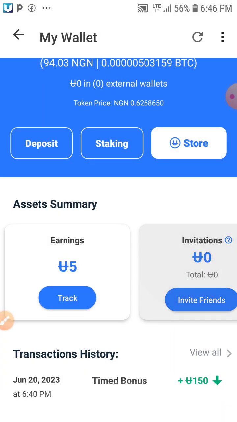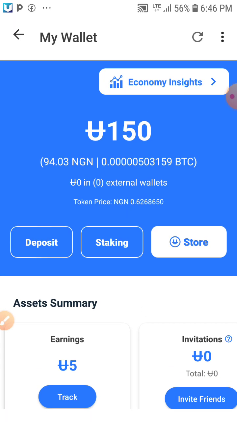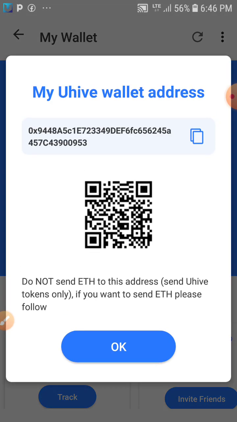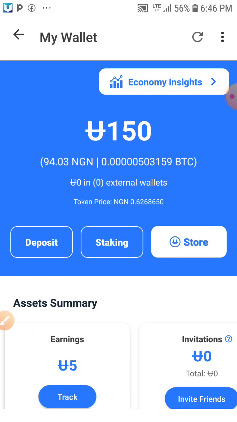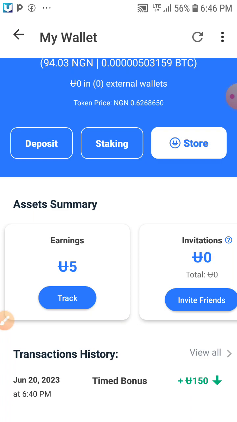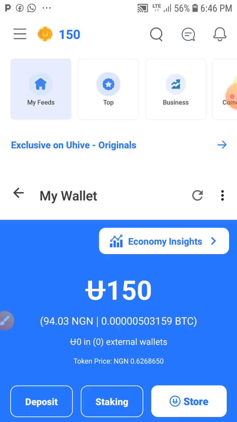So let's see, deposit. Let's just say you want to deposit. You have to click the address where it will be deposited. It says do not send Ethereum to this address, send UHIVE tokens only. If you want to send Ethereum, please follow the instructions. That is it, guys. I'll be showing you more about that, so please go in there and do your best.